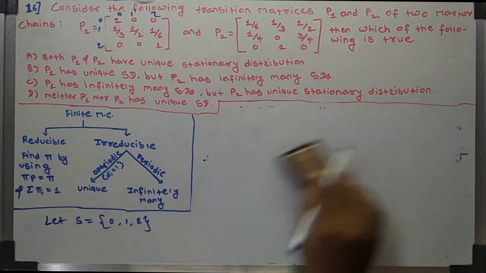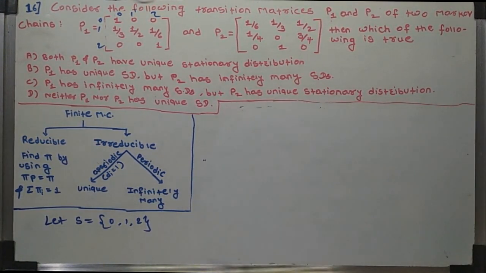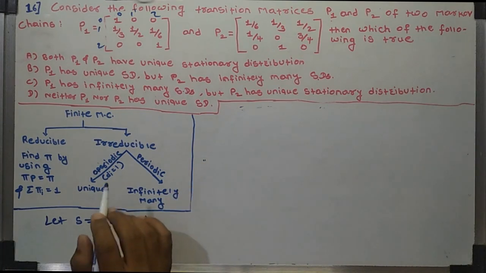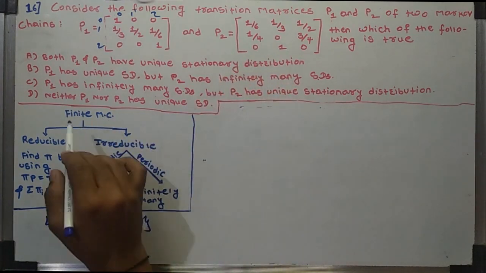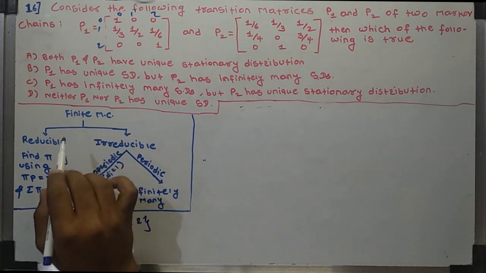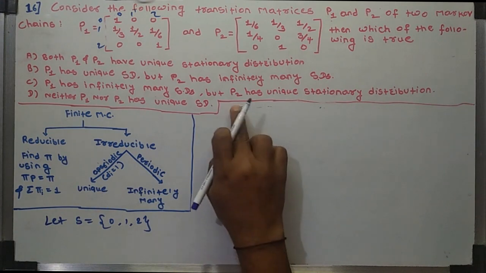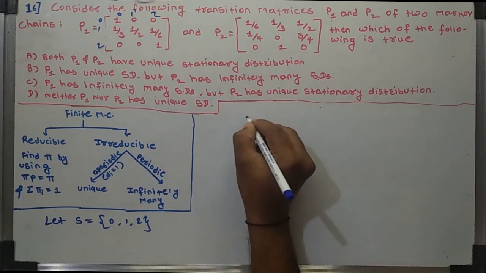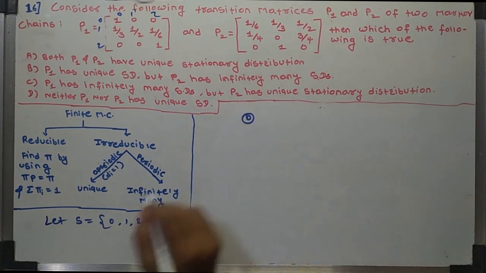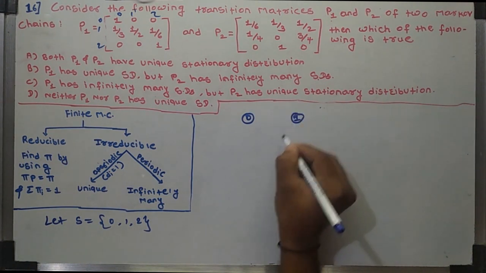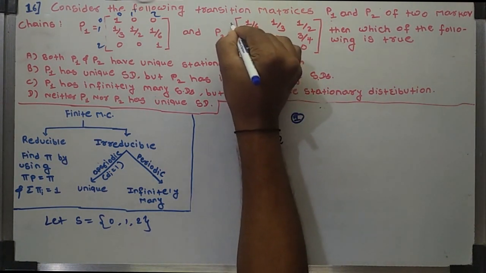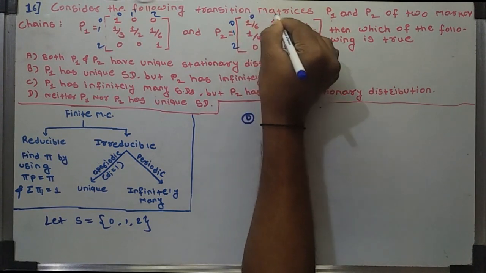For P2 we consider the state space 0, 1, 2. Here S is finite, so this Markov chain is also finite. Then we need to check whether the Markov chain is reducible or irreducible. For that we first draw a transition diagram. Here the states are 0, 1 and 2.